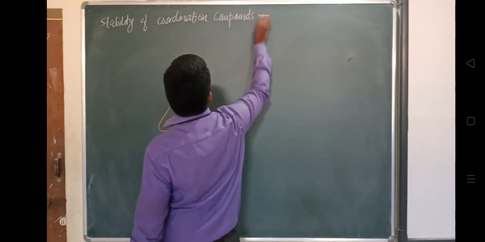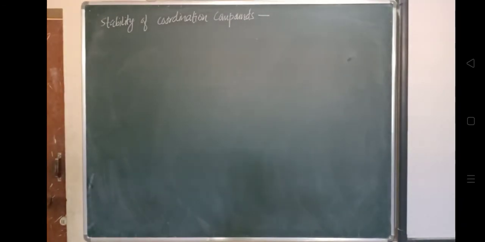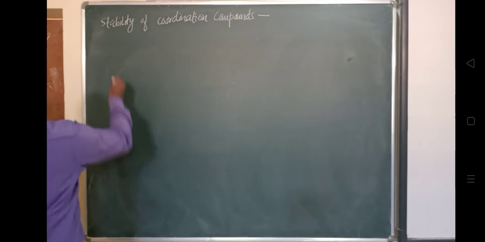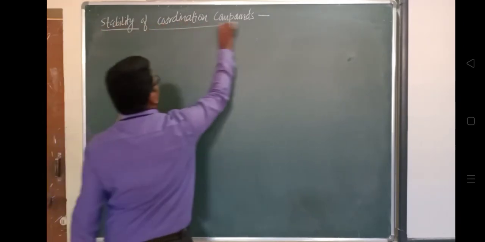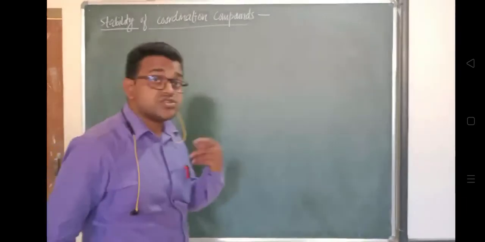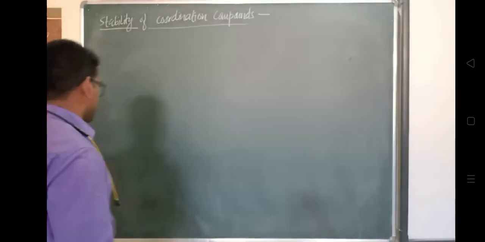We have seen how coordination compounds are formed, and their classification, the different types. Now the major concern is stability: how to predict and find out the stability of the coordination compound.